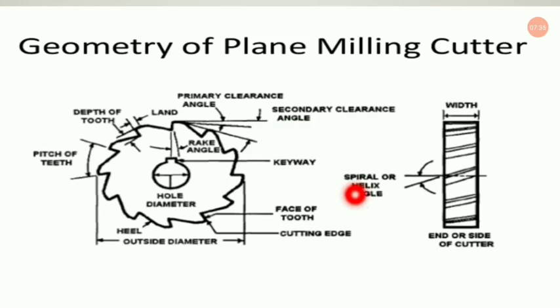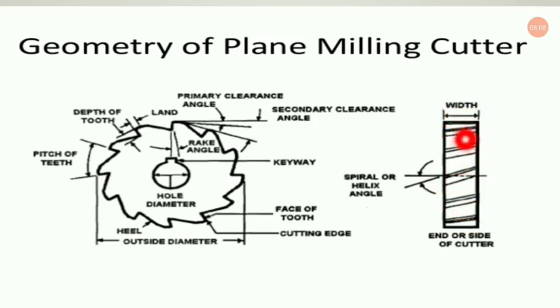Now if you look from the front side or end side, you may say it will have a projection of this one. So these are the cutters as being projected in this particular end, looking from the end side. Okay, now it is circular, so it shows you a rectangle projection.